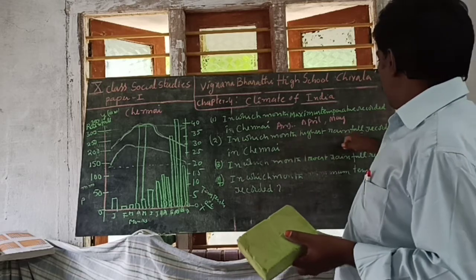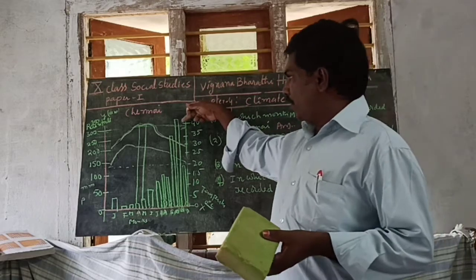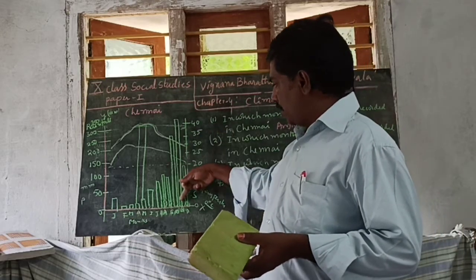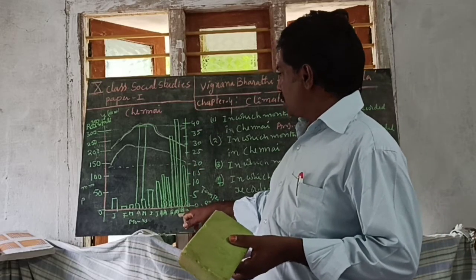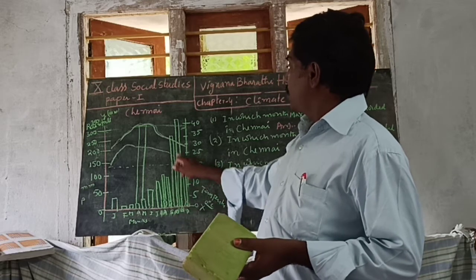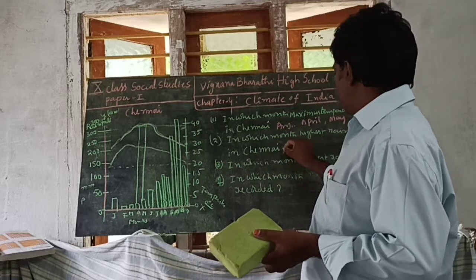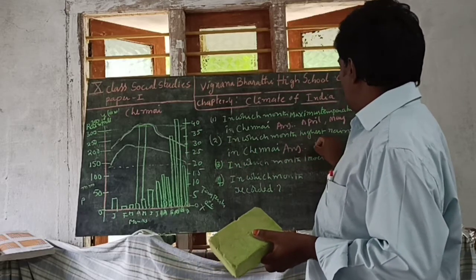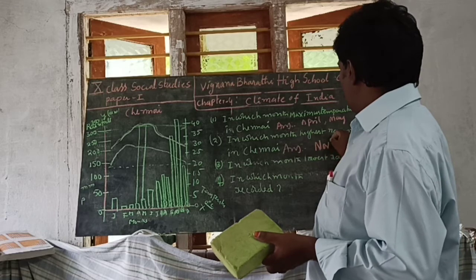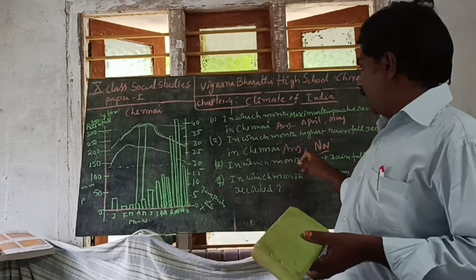In which month is the highest rainfall recorded in Chennai? See here, highest rainfall, that's happening in which month? This tells about October, this tells about November. Answer is November month. In November, the highest rainfall is recorded in Chennai.